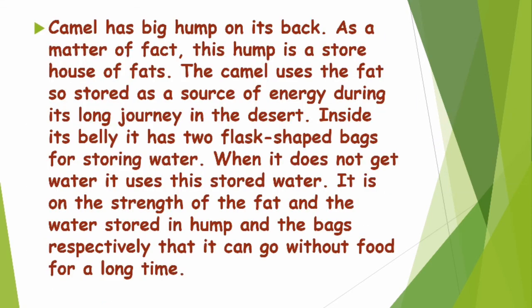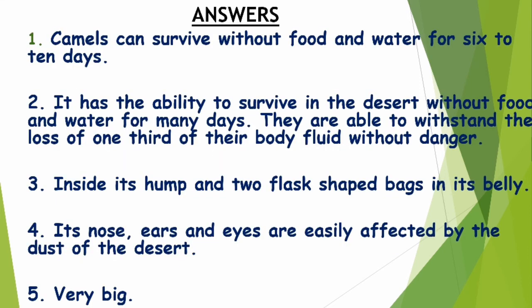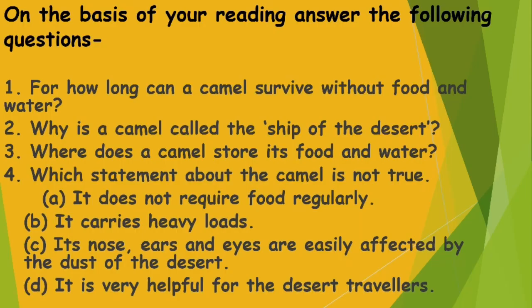Our next question was how it can store water and food. So in the next second passage we have seen that inside its belly it has 2 flask shaped bags for storing water. Okay, water कहाँ पे store कर सकते हैं? Inside its belly, right? Inside its belly and inside its hump, जहाँ पे वो fats होते हैं, right? Which was our next question.